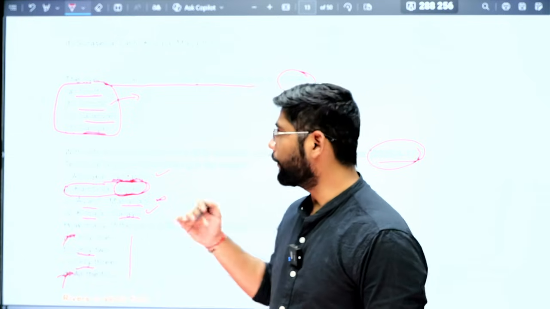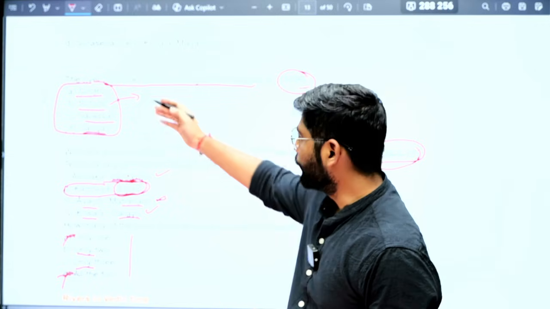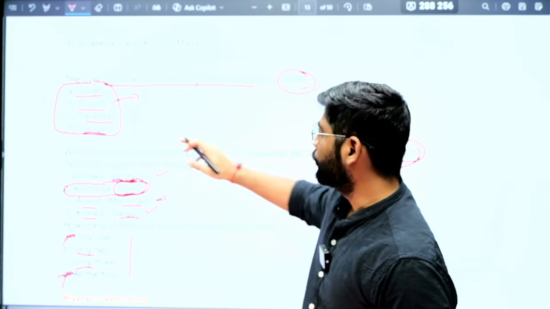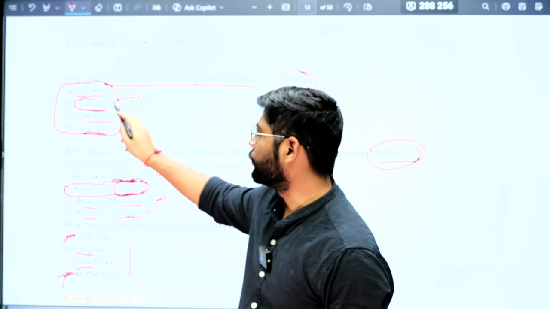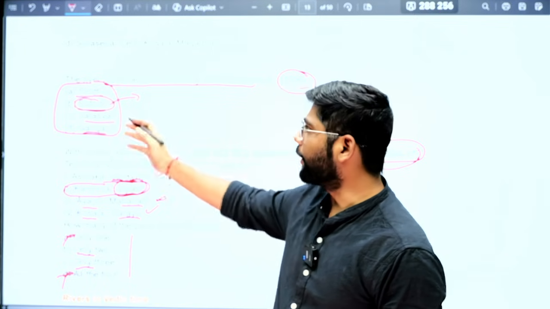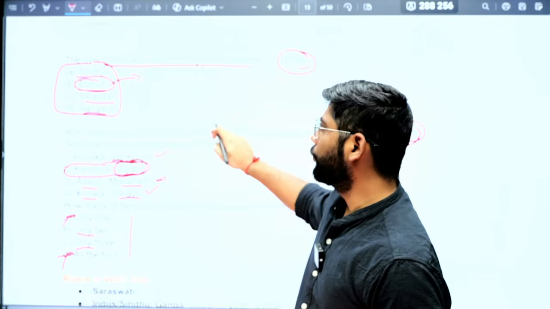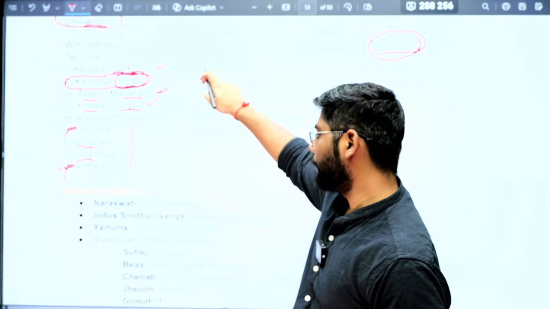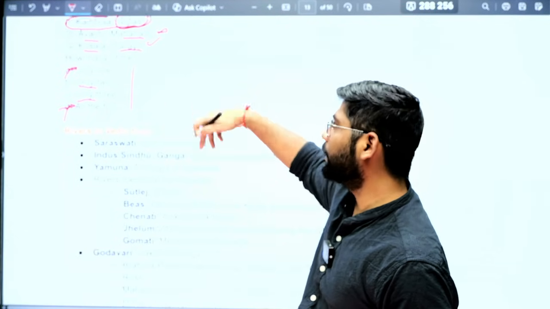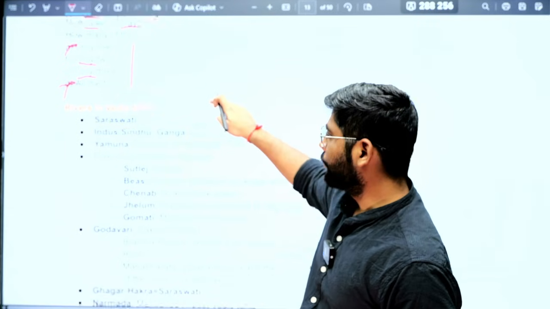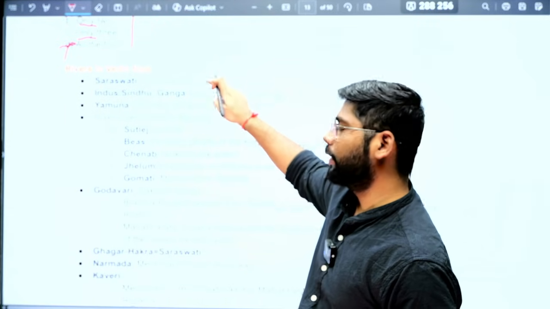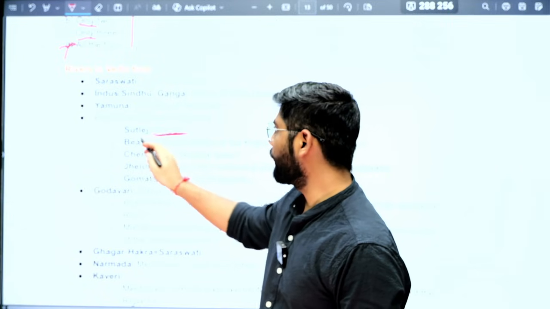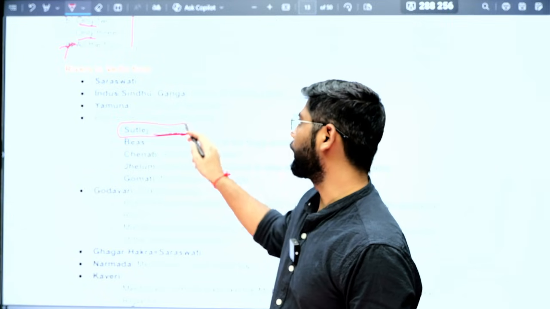But to make your preparation foolproof, what you need to do? You need to see the question and make notes. So this is what I did. After seeing this particular question, Sutudri, in the last year only I made notes on this one. So I searched which river is called Sutudri. So I just got to know which river. Then I started, like, seeing the names of other rivers also. Now the Satluj was called Sutudri in the Rigveda.